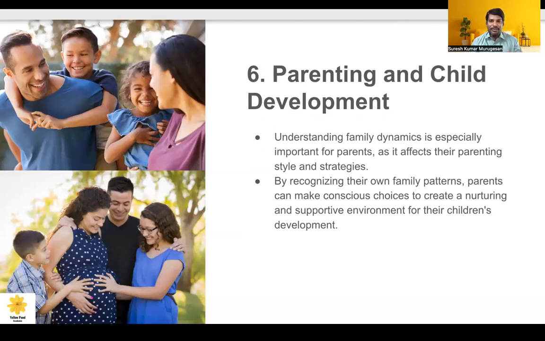And there are certain family members who will not focus on giving priority to the development of the children. If it is so, then we can understand that the family dynamics is very poor. That also needs to be understood by the counselors. We have to understand how the parents were consciously making the choice for the welfare of the children, how they are providing a supportive environment to the children, everything that needs to be considered. And if it is not properly done by the parent, that needs to be brought to the awareness of the parents, enabling them to do betterment of the children.